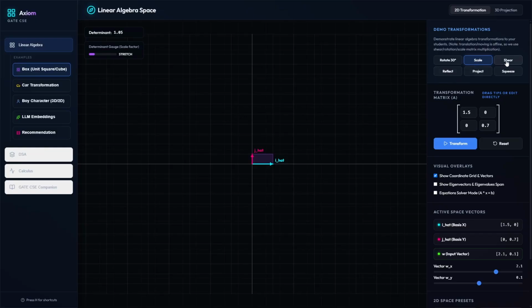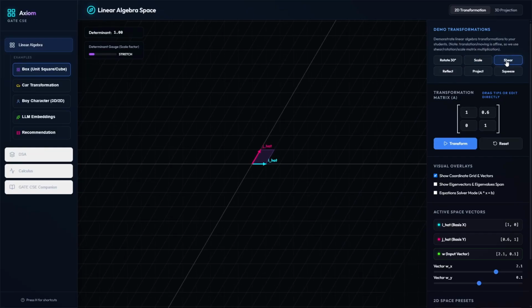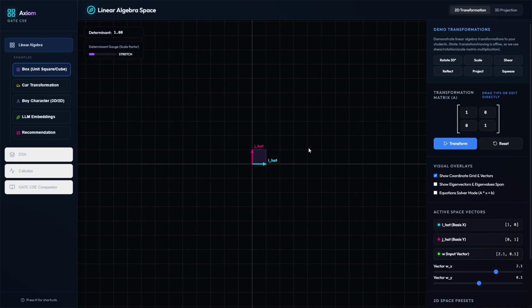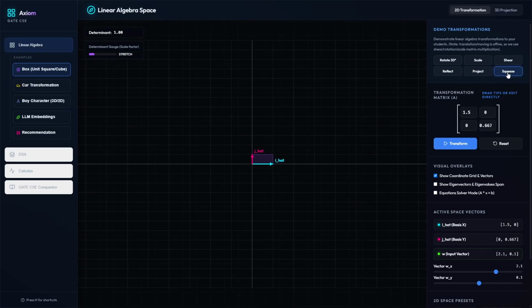If I click on shear, then you can see it has slightly tilted towards the right. So this is the shear transformation on a vector. The original vector was like this, but if we click on reflect, this entire thing will be reflected as if a mirror is placed in front of it. See, it has been reflected in the very opposite direction. If I click on project, see, it has been projected. If I squeeze the entire thing, see how the entire plane has been squeezed.